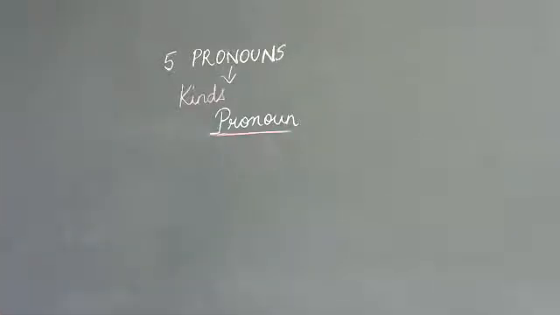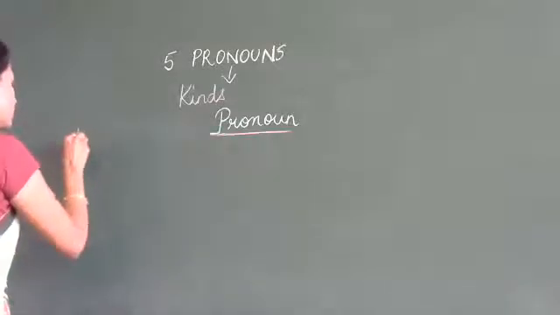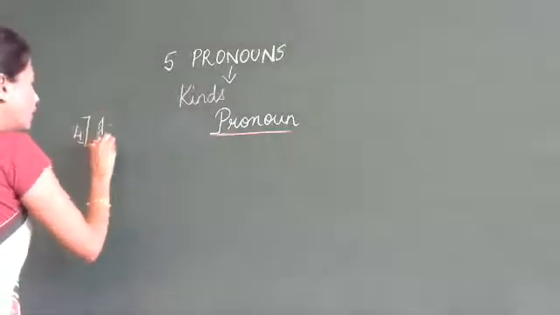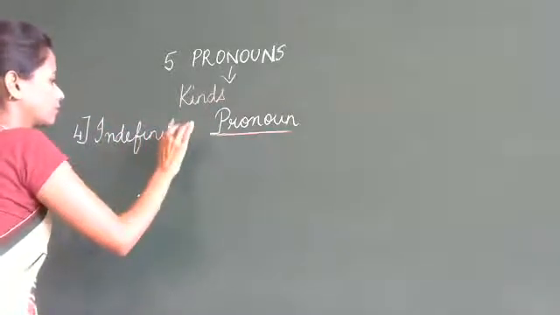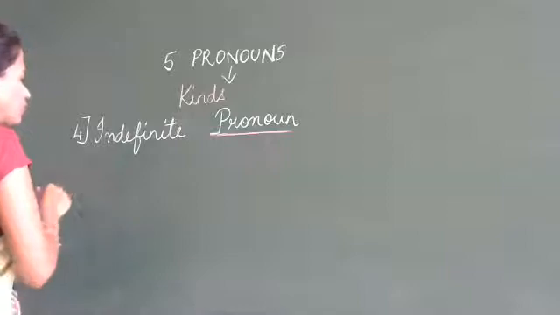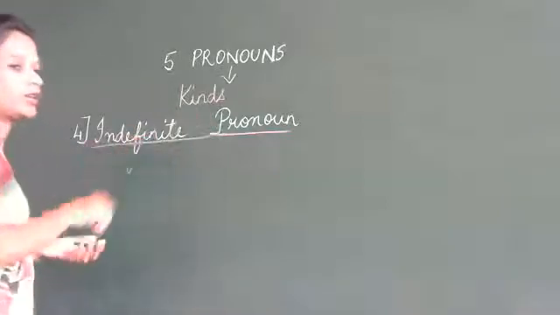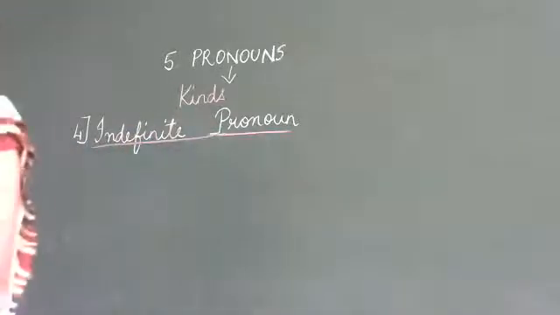So the fourth type of pronoun is the indefinite pronoun. What's the fourth type of pronoun? Indefinite. Now what does the definition say?